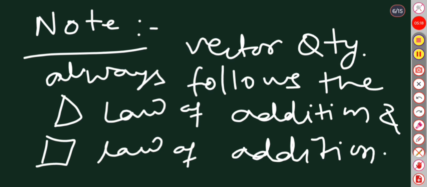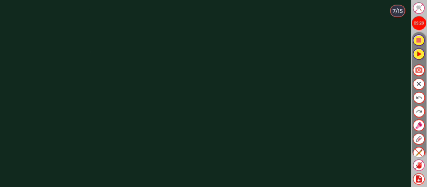Only a vector quantity is that quantity which always follows the triangle law of addition and parallelogram law of addition.